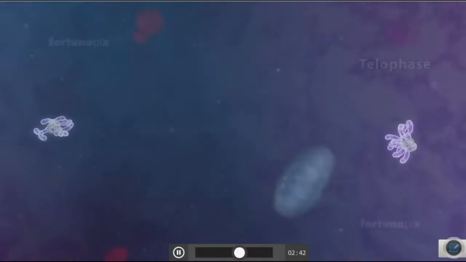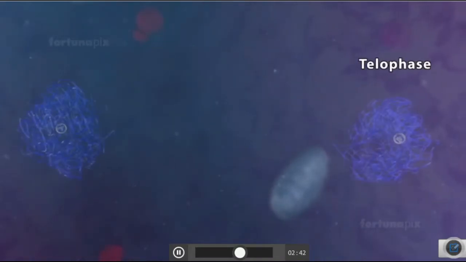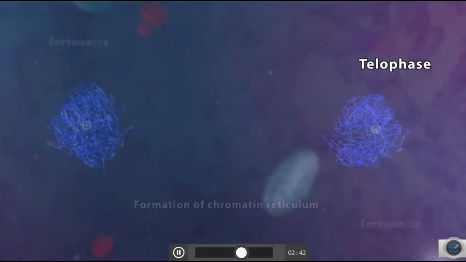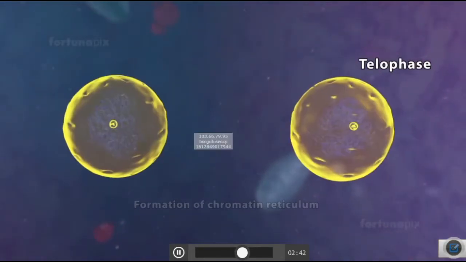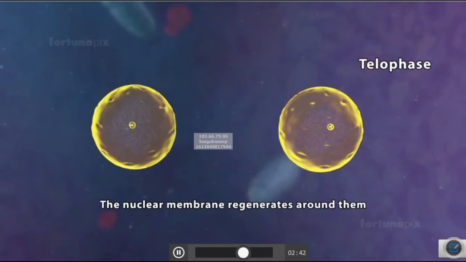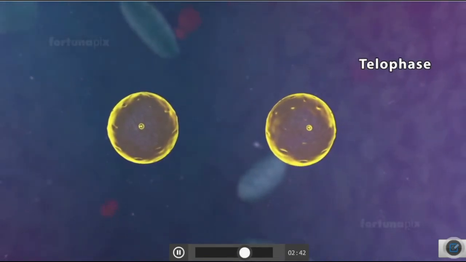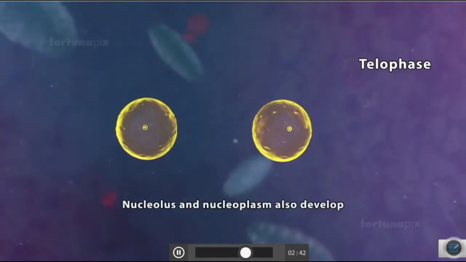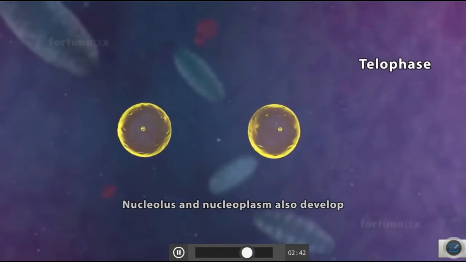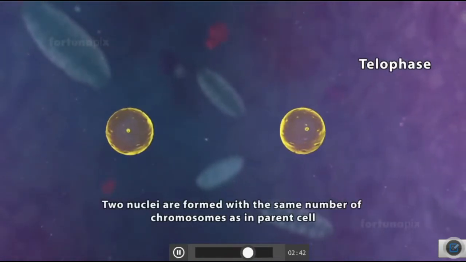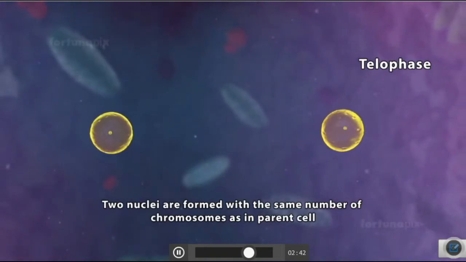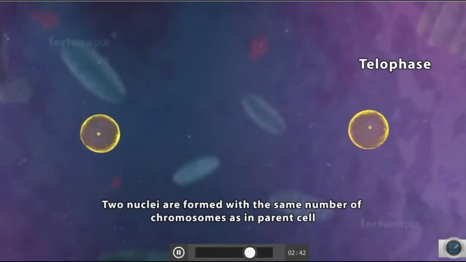Okay, so let us watch what happens during the telophase. So during telophase, the chromatin reticulum forms, and the nuclear membrane regenerates around the chromatin reticulum. Nucleolus and nucleoplasm also develop. As a result, 2 nuclei are formed with the same number of chromosomes as in the parent cell. So here there is no change in the number of chromosomes.